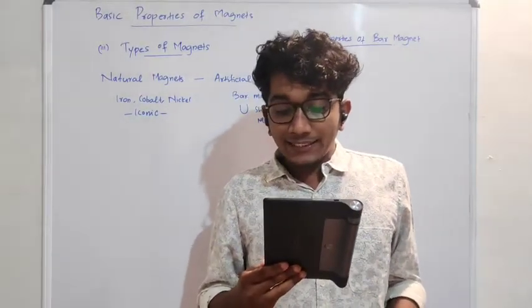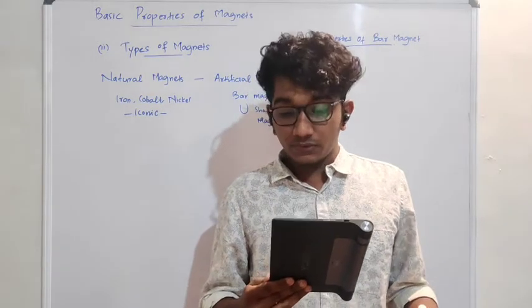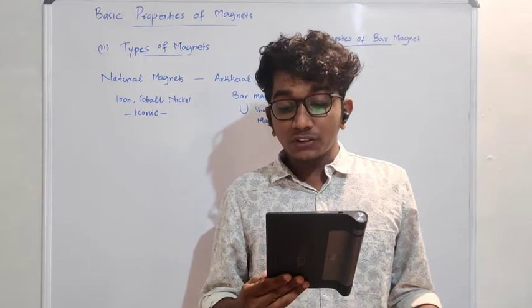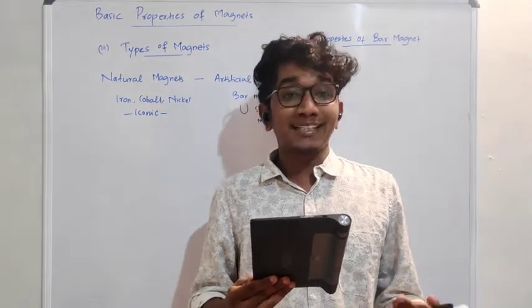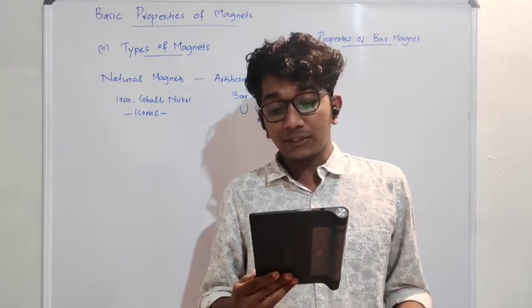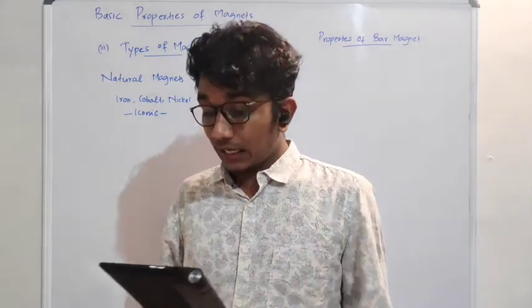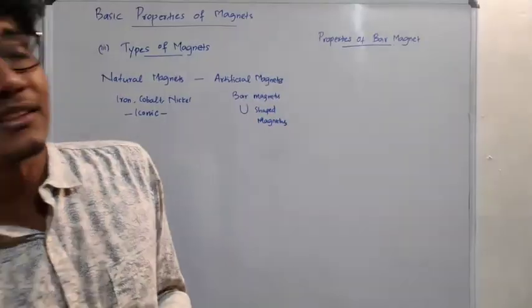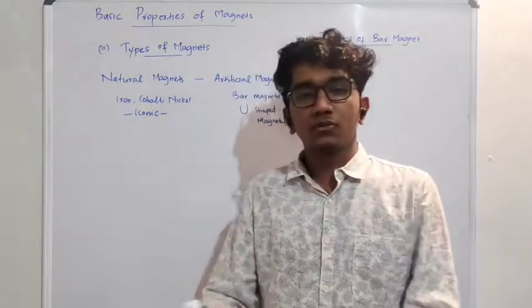A magnet attracts another magnet or magnetic substances towards itself. So the attractive force is maximum near the magnetic poles exactly. When the bar magnet is dipped into iron filings, that picture is given there. So let me explain. We don't have to read it completely.